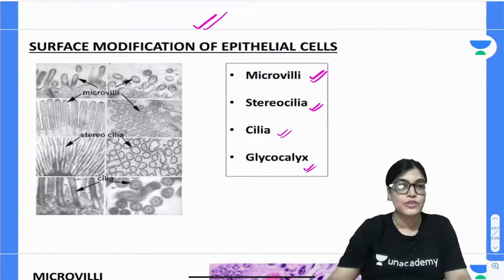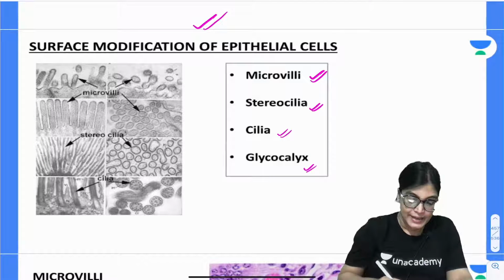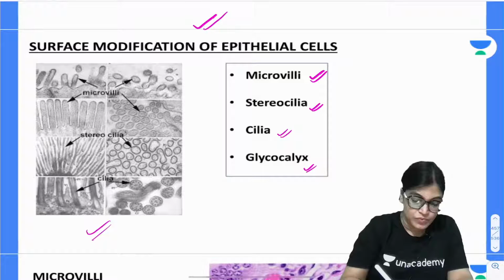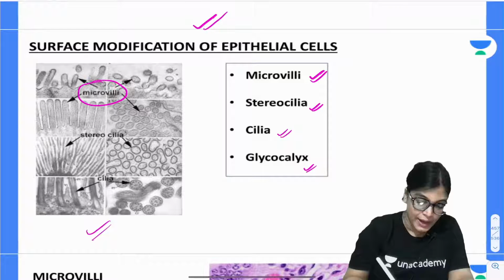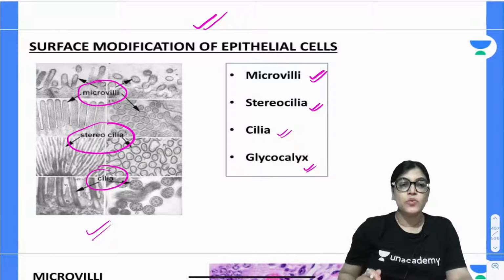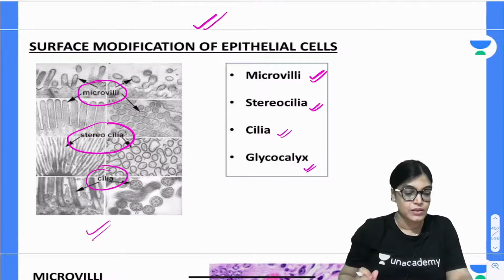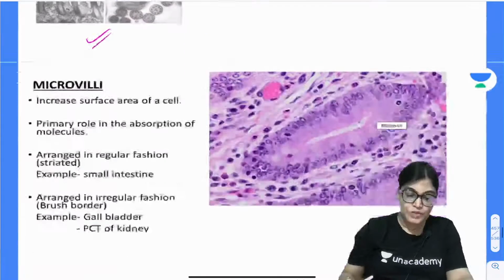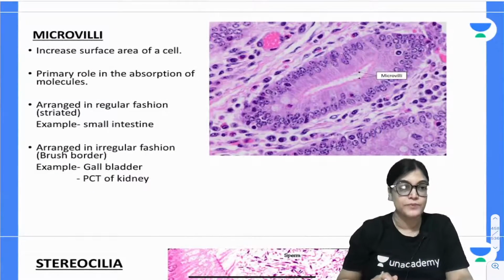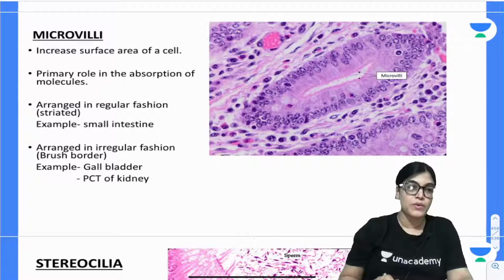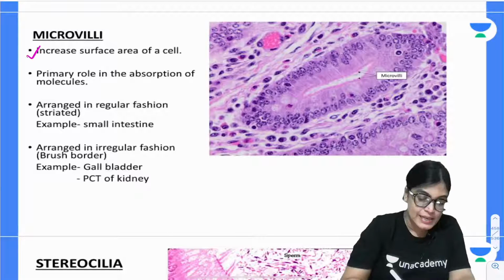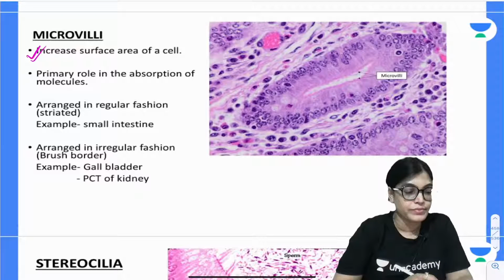This is the electron microscopic diagram which has been shown, where you can clearly see the microvilli, the stereocilia and the cilia. What is very important is to know where these modifications are present, with the help of an example. So let's start with the first, that is microvilli. What is the function of microvilli? It increases the surface area of the cell.